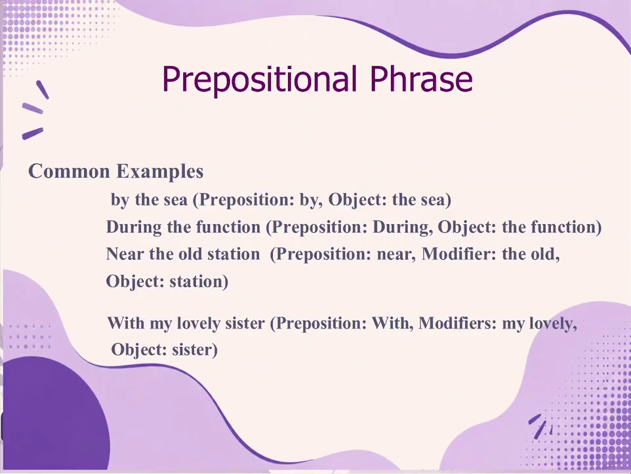Here are some common examples of prepositional phrase. By the sea. So the first word is the preposition by, and the sea is the object, that is the noun. Similarly, in other phrases also, during the function, during is the preposition, function is the object. Near the old station, near is the preposition, old station is the object. With my lovely sister, with is the preposition. My lovely sister, here my lovely is the modifier and the object is sister.